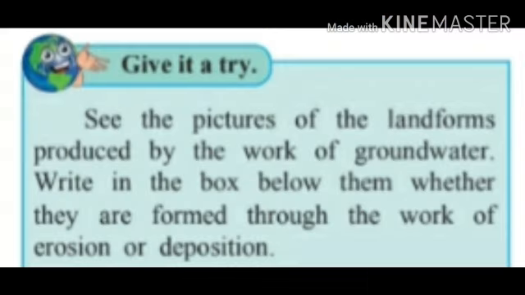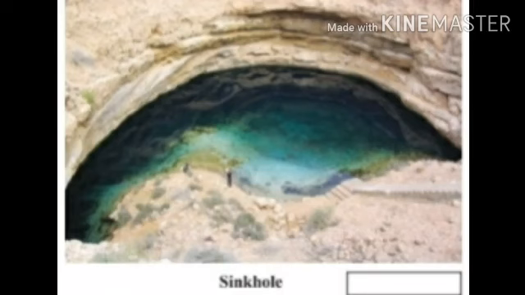Give it a try. See the pictures of landforms produced by the work of groundwater. Write in the box below them whether they are formed through the work of erosion or deposition. Here is given the picture of a sinkhole. It is a kind of landform. This landform is created due to the erosional work of groundwater.